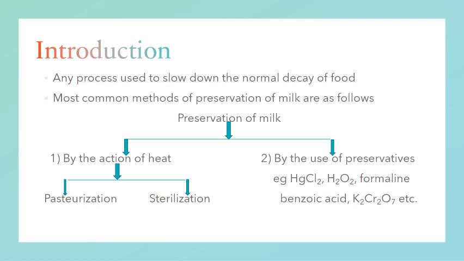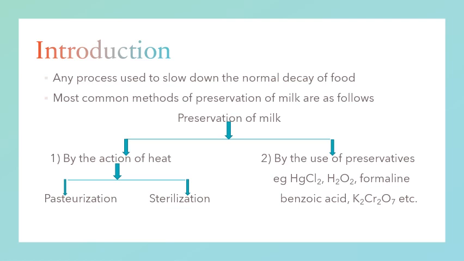Preservation is the term used to describe any process used to slow down the normal decay of food. There are many forms of food preservation. They range from simple refrigeration to treatment with radiation.